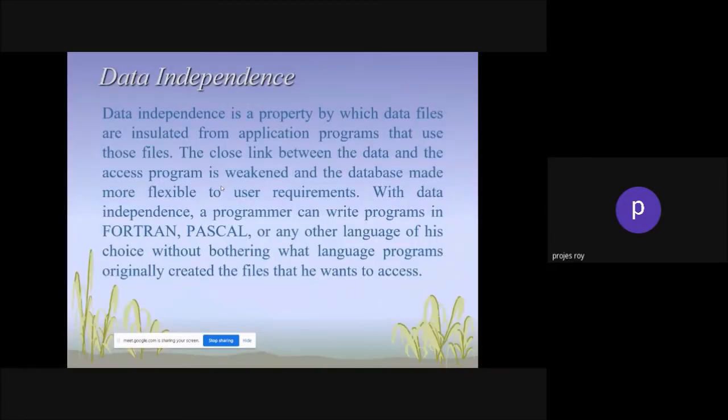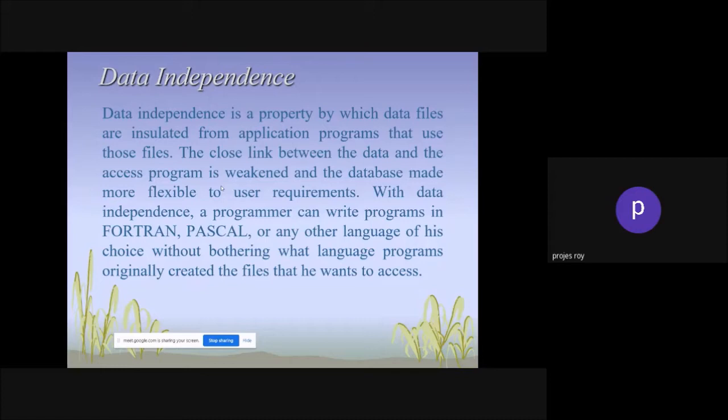Now, data independence. Data independence is a property, a feature, by which data files are insulated from the application programs that use those files. The close link between the data and the access program is weakened, and the database is made more flexible to user requirements.